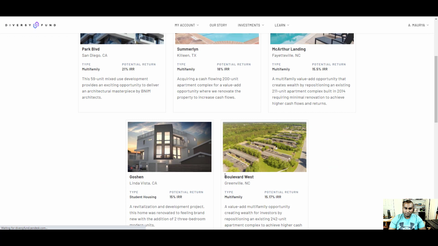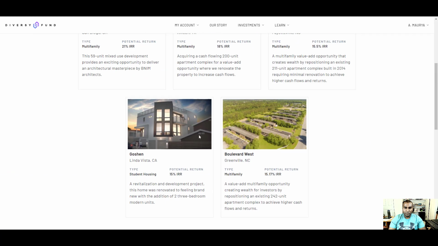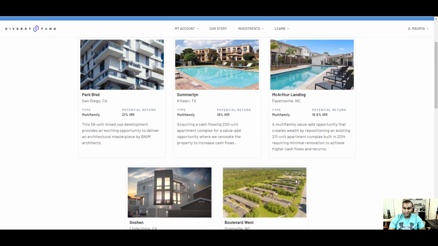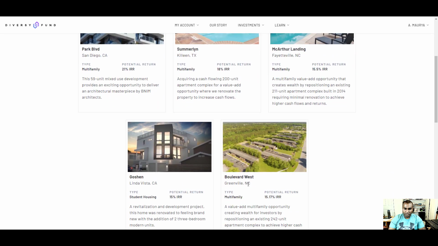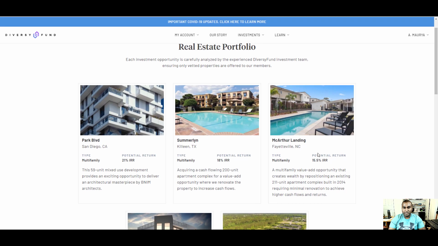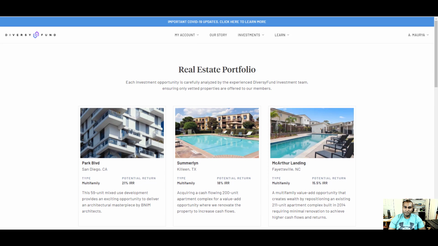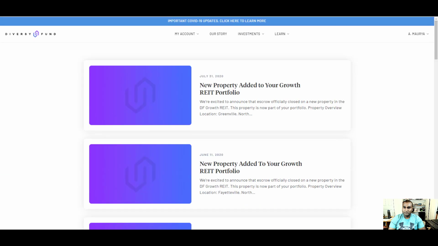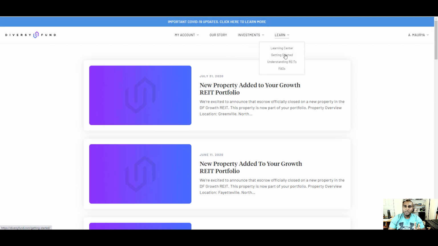Real estate portfolios, right? This is what they have in their portfolio. 1, 2, 3, 4, 5. 5 portfolios right now. 1 in California, 1 in Texas, North Carolina, California again. So that's 2 California, that's 3 Californias. Total 3 California, 1 Texas, and 1 North Carolina, okay? Investment updates, we already went through. Kind of went through this one. And they have a little learning section where you can read articles and get further education. I like that. So that's DiversyFund, guys.